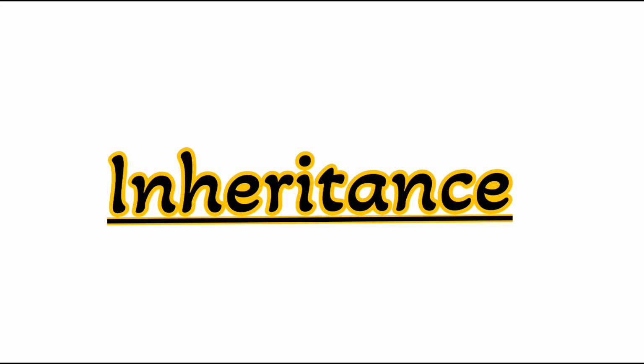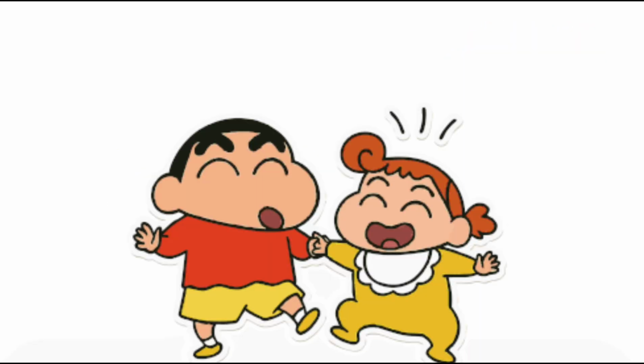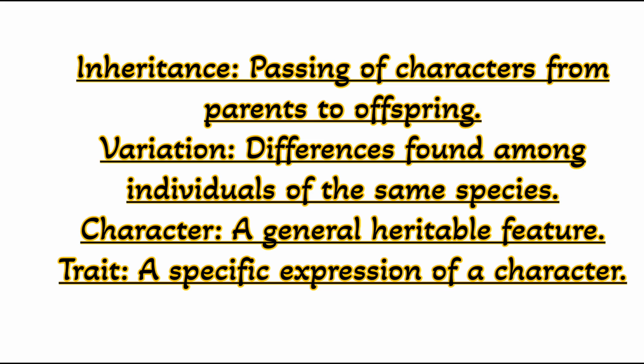Inheritance means what we gain from the parents, like hair type, eye color or blood group. And if we have a sibling with a different height, like tall or small, that height difference is a variation. The difference that is seen is a variation. So inheritance gives resemblance, whereas variation gives difference. Inheritance means transmission of characters from parent to offspring, whereas variation is the difference in the character among individuals of the same species.